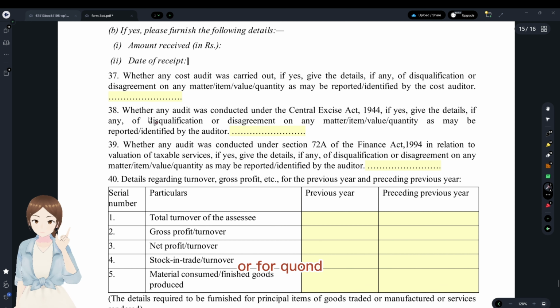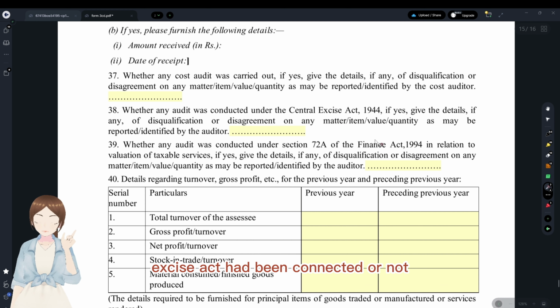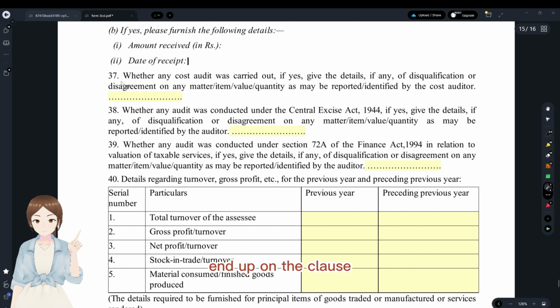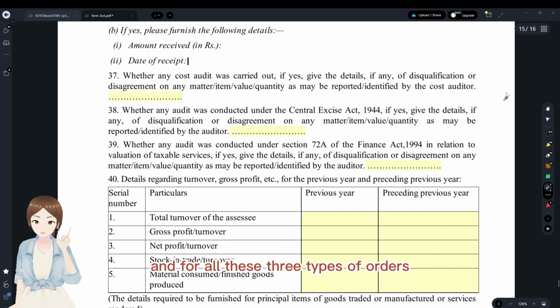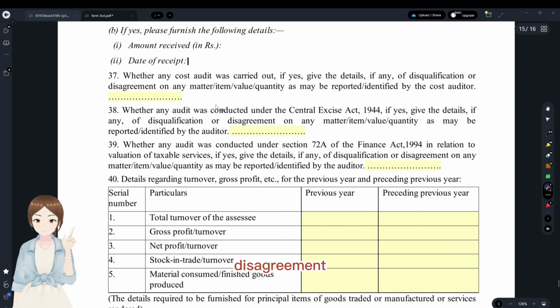Or under clause 38, whether any audit under the Excise Act had been conducted or not. And under clause 37, any cost audit that was carried out. And for all these three types of audits, whether any disqualification or disagreement on any item, value, quantity was identified by the respective auditors, they have to be given in 37, 38 and 39.